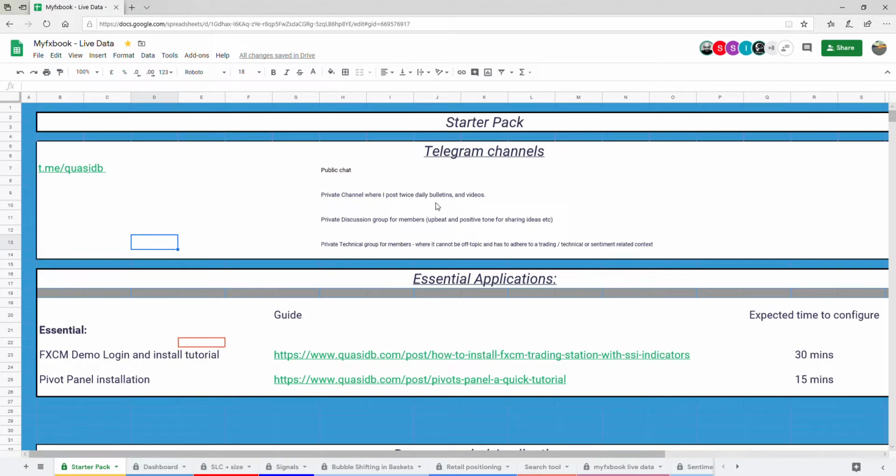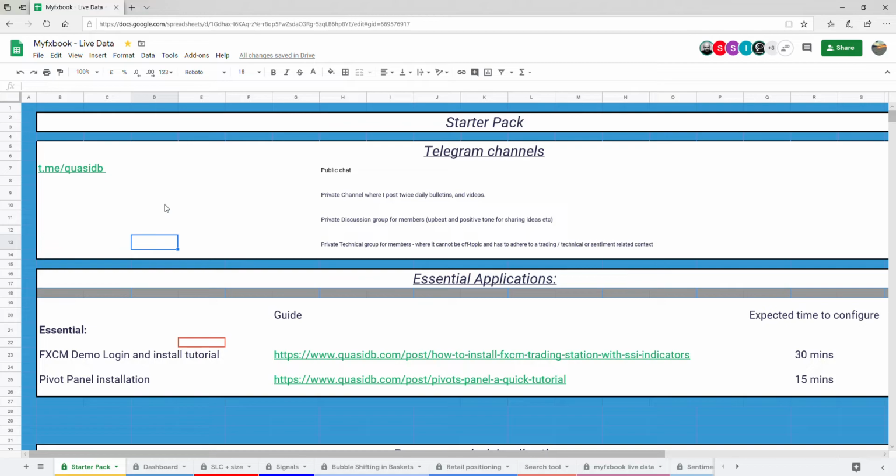I'll post there, and there's a private discussion group for members where you guys can bounce ideas off each other, share ideas, put suggestions and stuff like that. I'll probably put a poll there every now and again to get ideas on how to improve the service. And then we've got a technical group for members where it has to stay on topic and adhere to a trade and technical sentiment context. So that's good for your entries and exits. This is good for ideas.